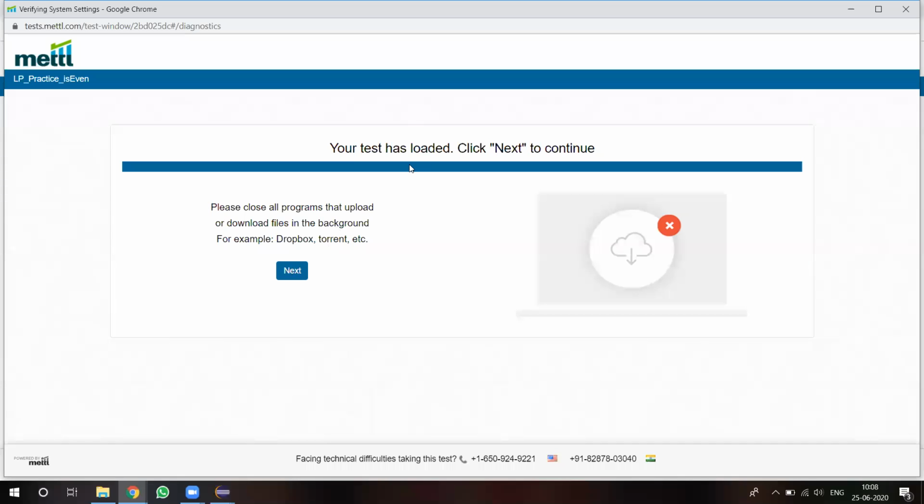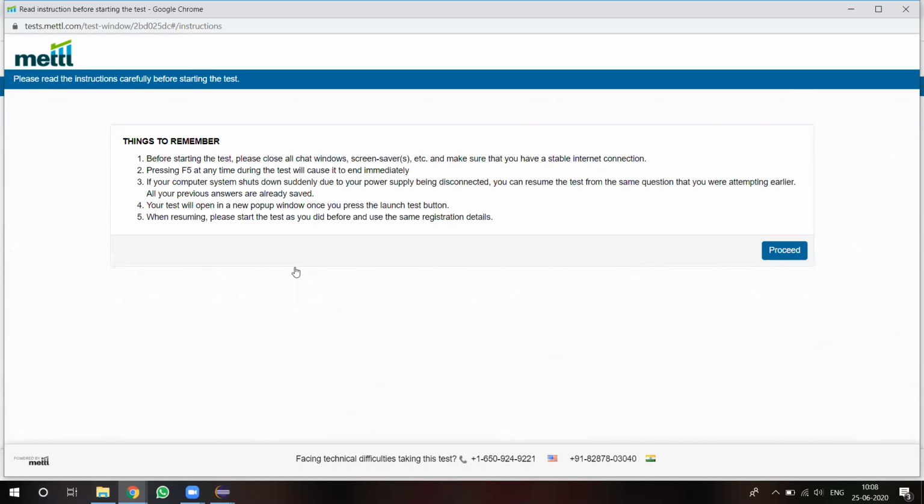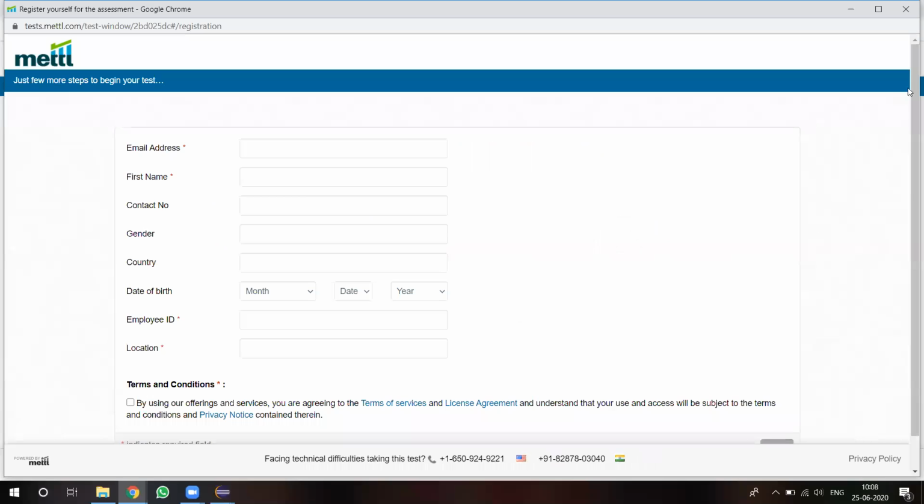Once launch test is clicked, that new window will be opened. In that, there is a next keyword. Click on next. After that, the instructions will be there. After reading the instructions, click on proceed.